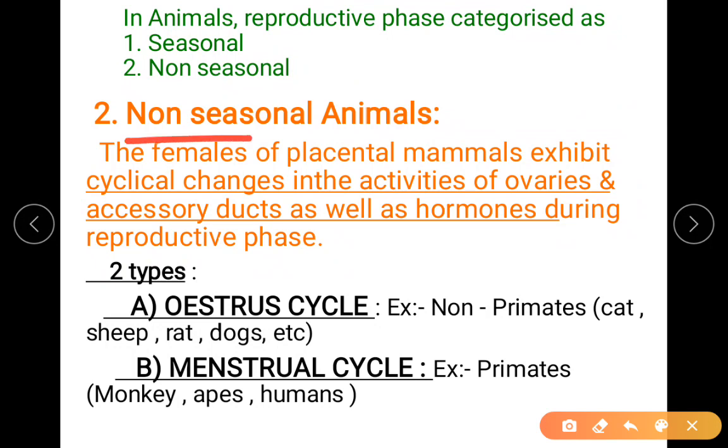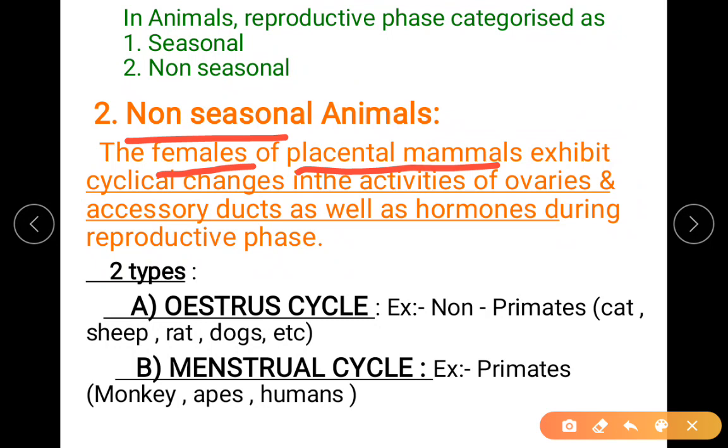So when I say non-seasonal, they are reproducing throughout the year. So females of placental mammals, when I say placental mammals, mammals which bear the young ones in their womb and nourish the young ones through the placenta. So such females are called placental organisms. So females usually bear a placenta.